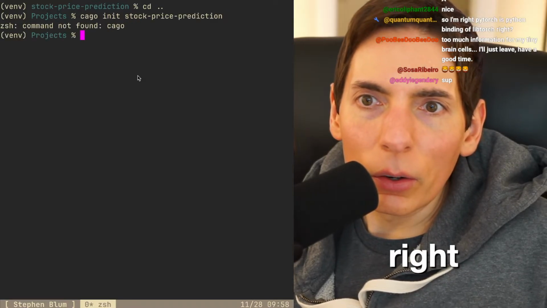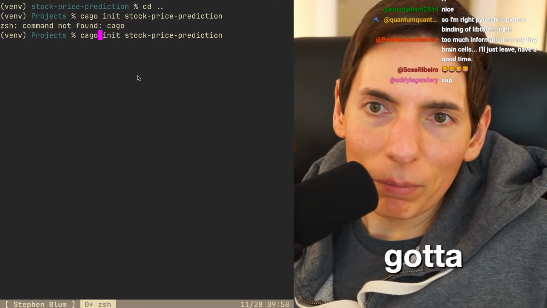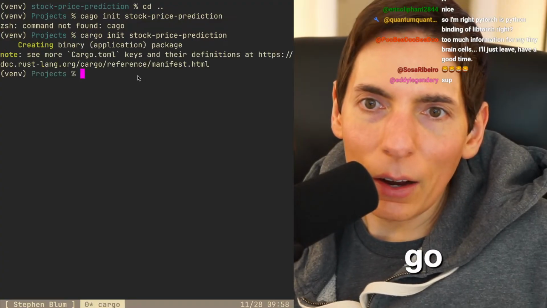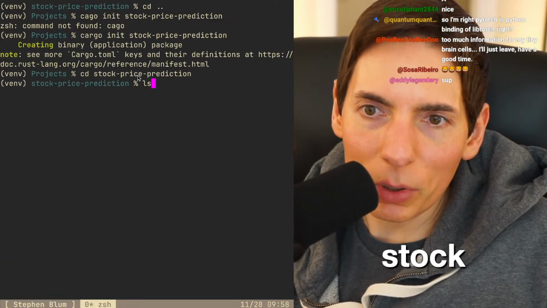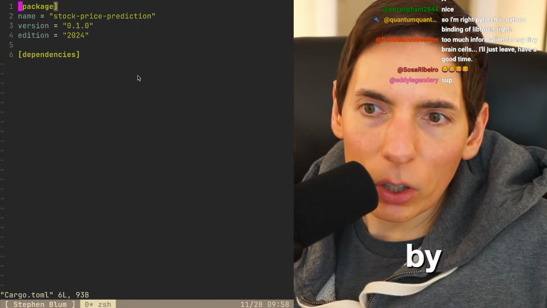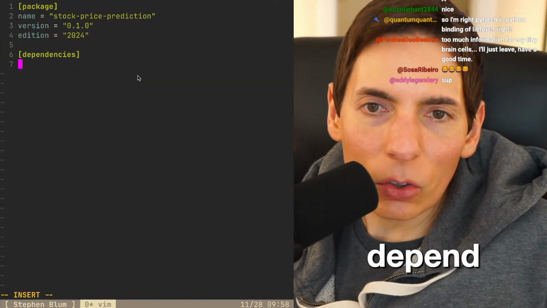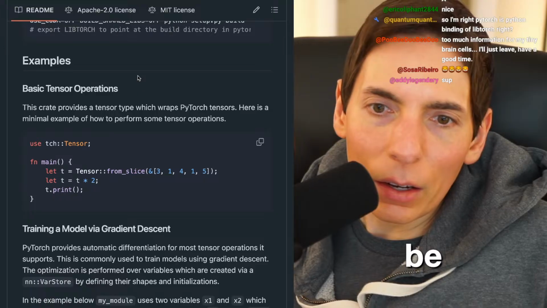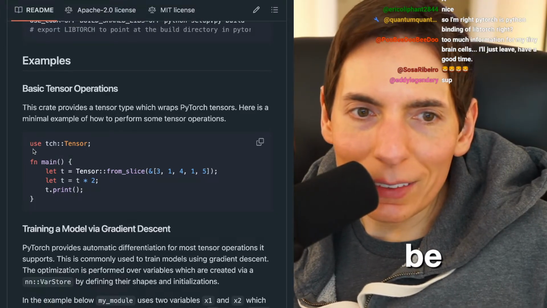We got cargo init. Oh wait, no, we got to type it right. Cargo. All right, there we go. CD stock price predict. All right. Open Cargo.toml, and then the dependency is going to be torch. We need this right here.